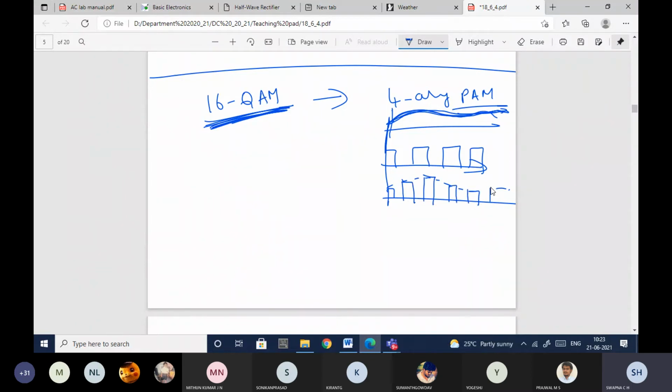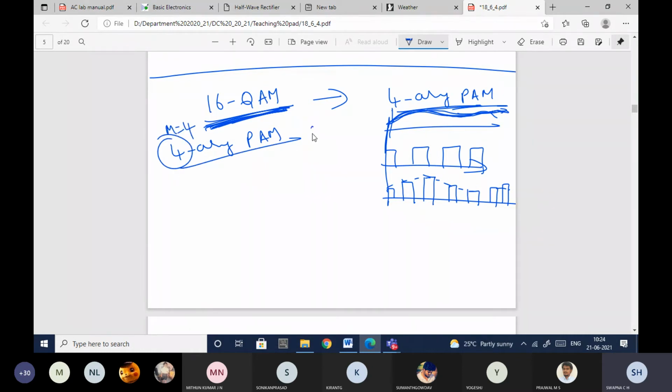This is your PAM signal. Here what we are doing is using 4-array PAM, and we'll be constructing 16 QAM. We don't have a direct method other than considering it this way. That is the reason we'll construct 16 QAM using 4-array PAM.